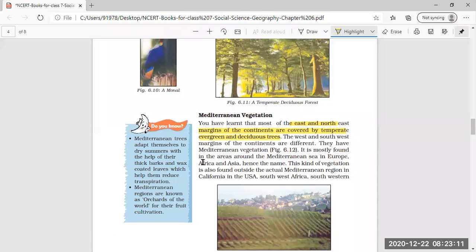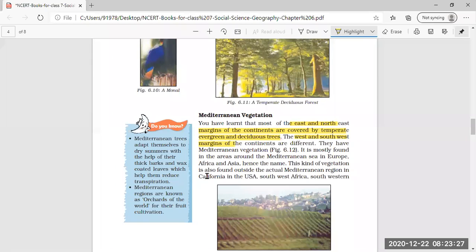The west and southwest margins of the continents are different. They have Mediterranean vegetation. So which areas of the continents have Mediterranean regions? The west and the southwest margins. Clear?